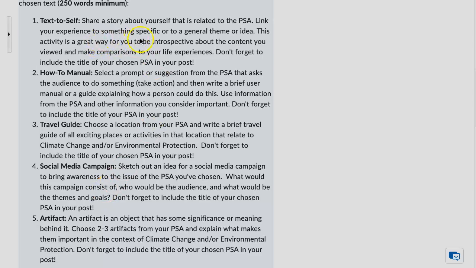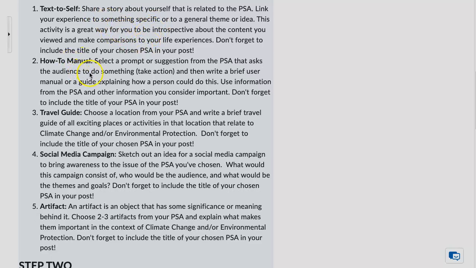The first option, for example, is to share a story about yourself that was related to the PSA. You do want to make sure you include the title of the PSA. So this is kind of text to self, sharing a story. A how-to manual, for example. These are different exercises that you can do.